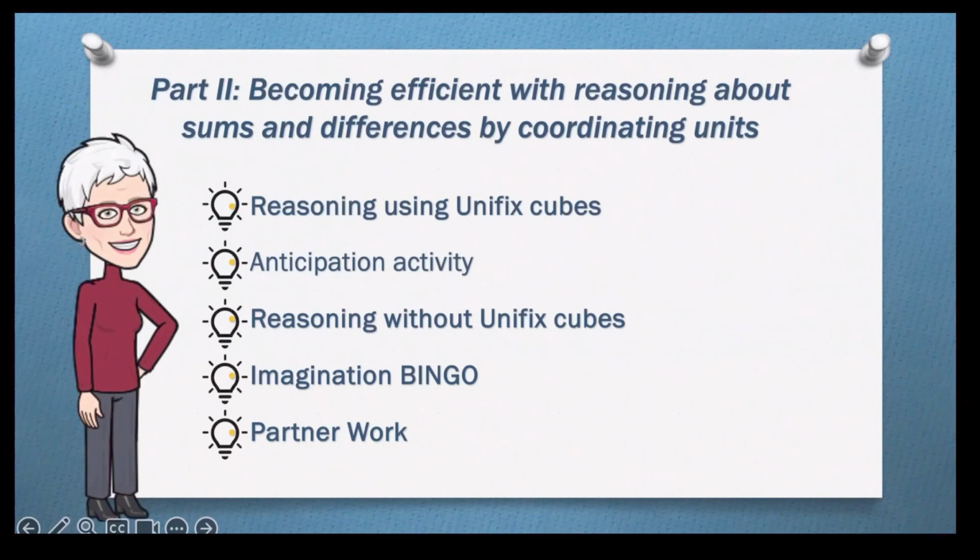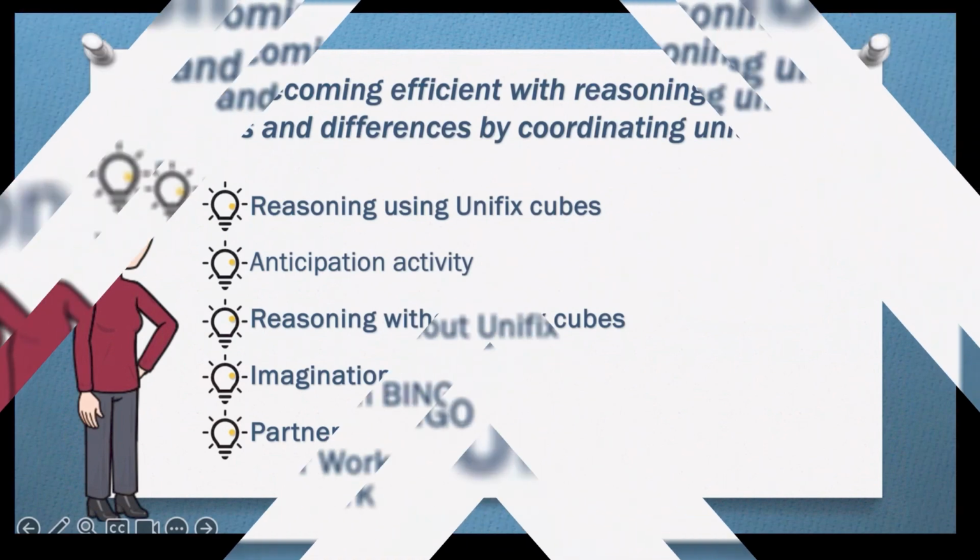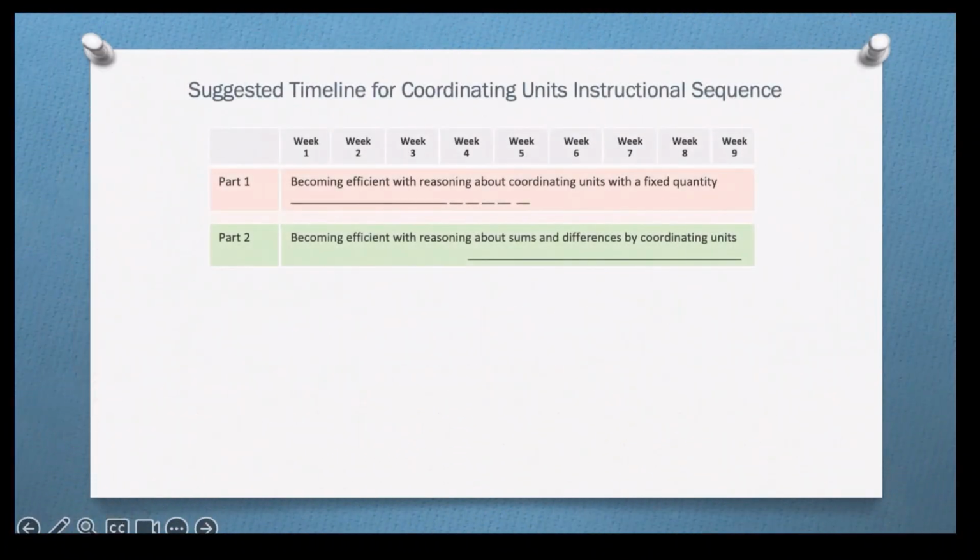In this video group, we have described the activities that comprise part 2 of the coordinating units instructional activities. These include activities used in the whole class setting and partner work. Next, we include an overall timeline for the entire instructional sequence, followed by a detailed timeline for part 2. Here we show the general timeline for the entire coordinating units instructional sequence.